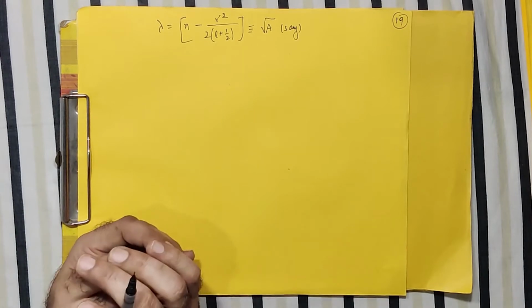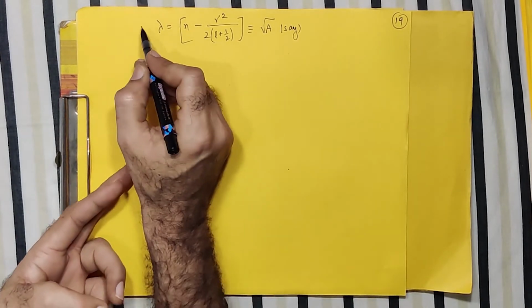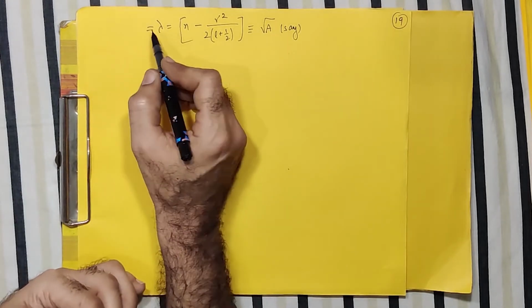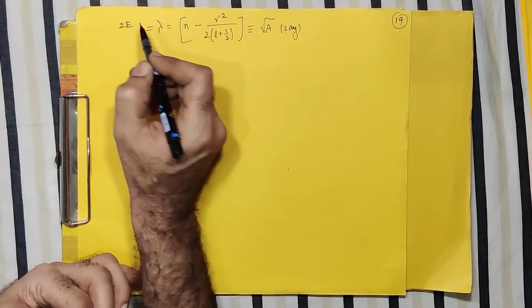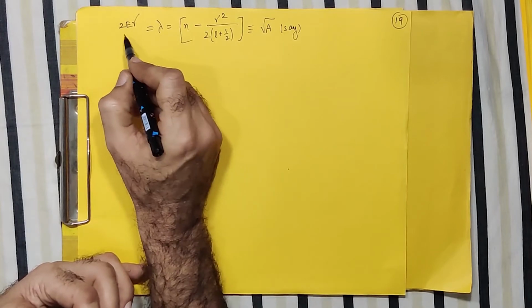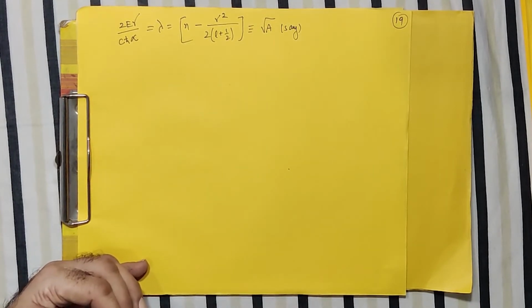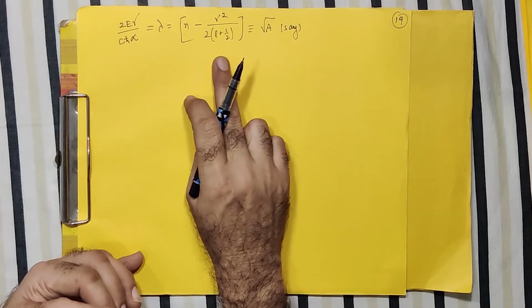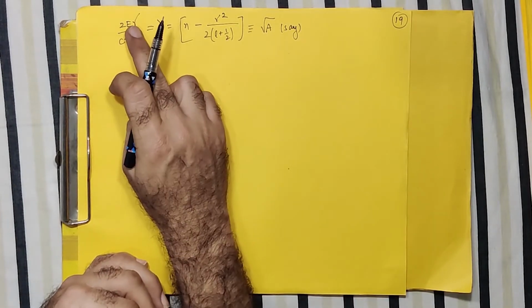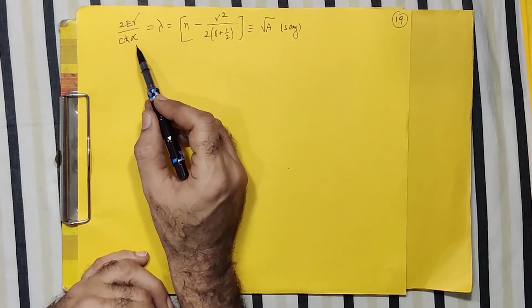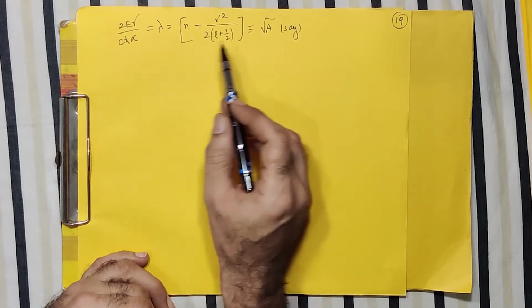Don't forget that lambda which we are calculating is eventually related with the energy, and the expression which we have written was 2e gamma upon ch cut alpha, and alpha was also defined. So ultimately this equation which I have written is connected with this part. So now I write the explicit form for the gamma and alpha, and then I will do some mathematics.